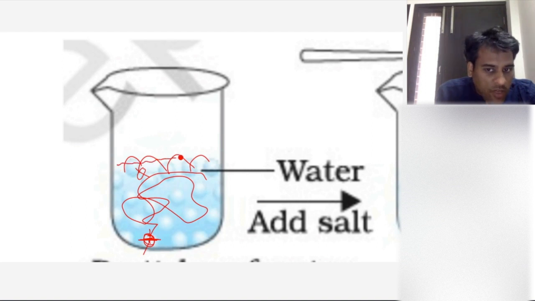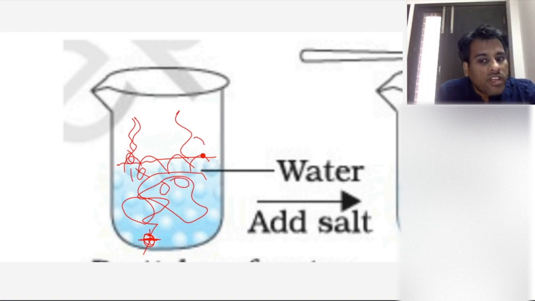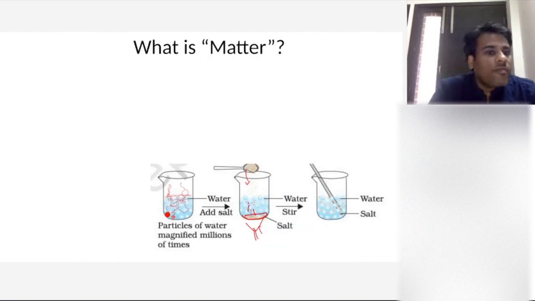And the molecules on the surface will feel less attraction from the bottom and they can leave the beaker. The energy becomes so high that they convert into gas and leave the beaker. So because the velocity has increased, they are moving more rapidly, you can call it Brownian motion. It is random motion, but the speed is high. So in that case, there is some increased molecular space between the molecules, and you can dissolve still more salt in it, right? So it is basically the nature of matter.